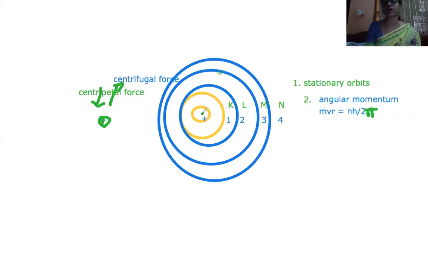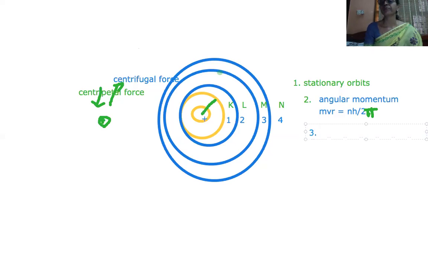Radius of the orbit means from the center of the nucleus to the orbit. This is the radius of the first orbit, radius of the second orbit, radius of the third orbit, and it goes on like that. So as long as it is moving with certain angular momentum, mvr equal to nh by 2 pi, it will neither gain nor lose any energy.